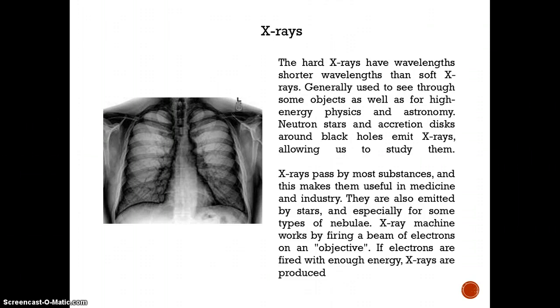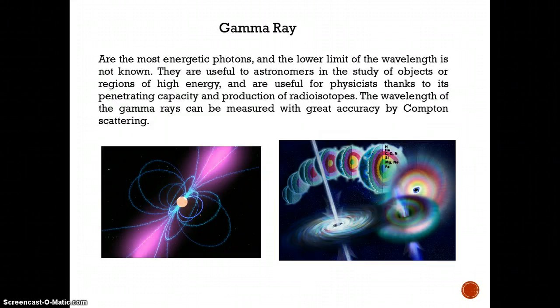X-rays pass through most substances, and this makes them useful in medicine and industry. They are also made by stars and especially by some types of nebulae. An X-ray machine works by firing a beam of electrons at a target. If electrons are fired with enough energy, X-rays are produced.